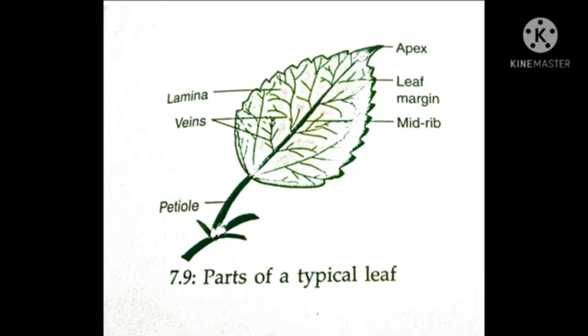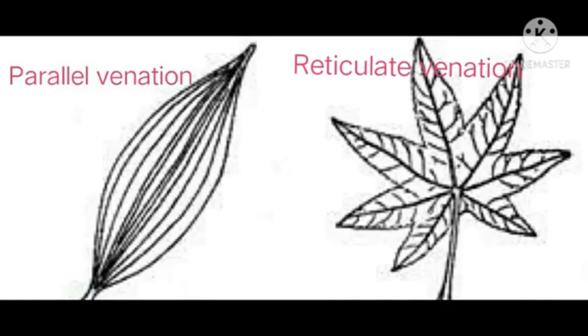If the design is net-like on both the sides of the midrib, the venation is called reticulate. See this image. The design is net-like on both the sides of the midrib, so the venation is called reticulate.